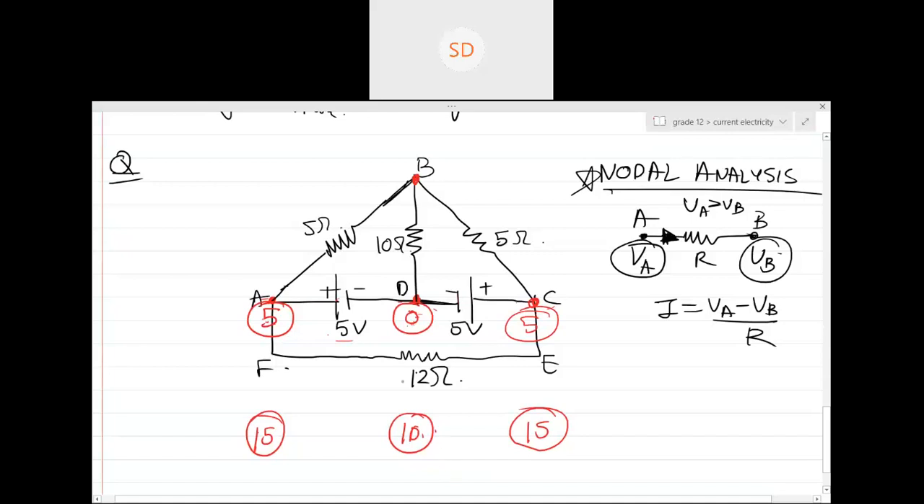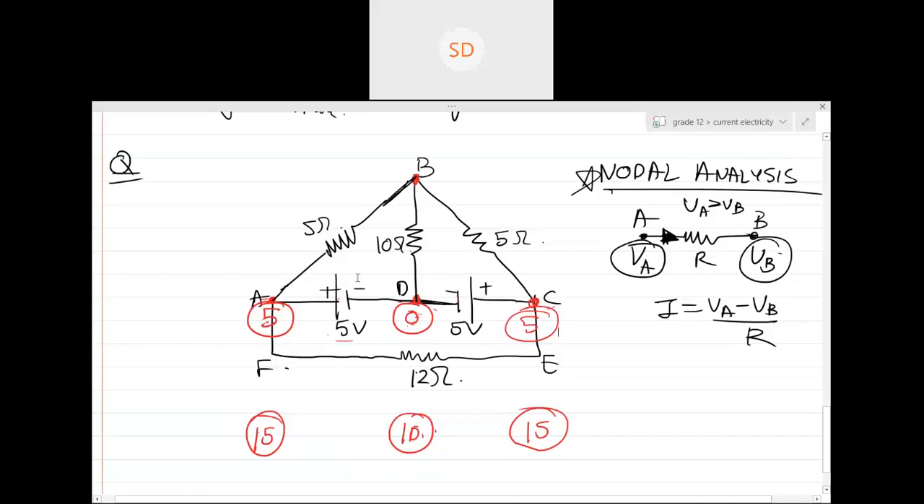Yes, sir. So basically 5, 0, 5. You understood how we named the potential of this particular point? Sir, I didn't understand how you got 15. If I would have taken it as 10, then the potential of point A would have been 15, because this battery will increase the potential over here.